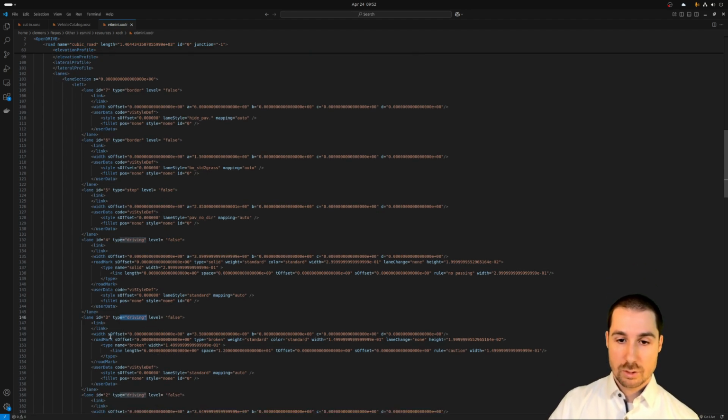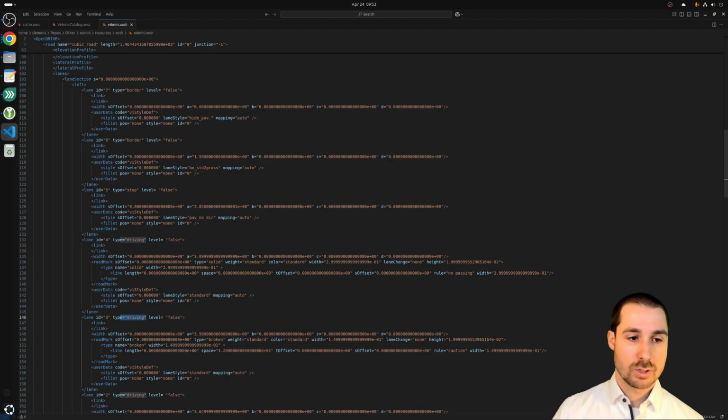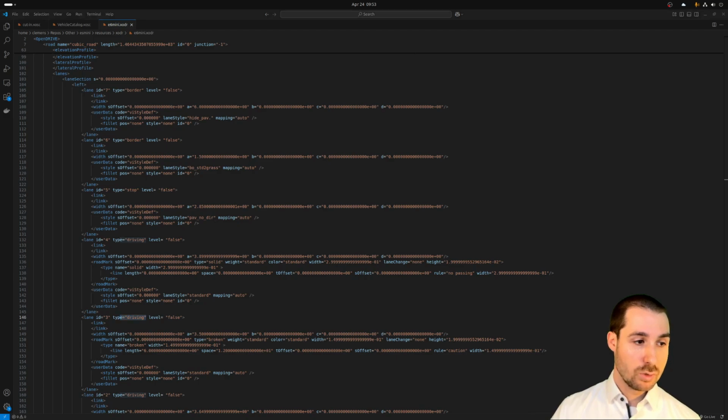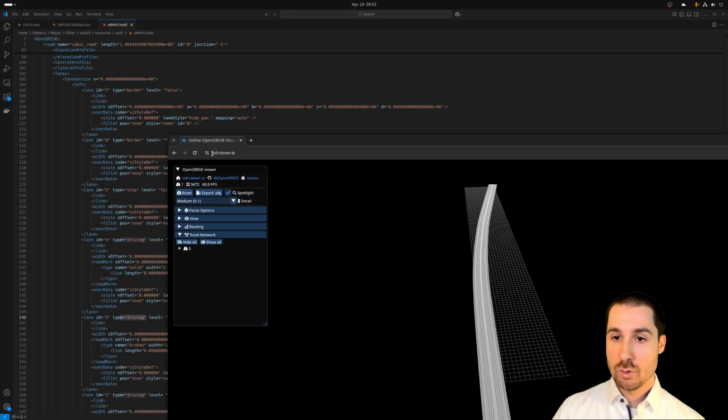And you see other parameters, like the width of the lane is defined, road marks are defined. For example, here we have broken road marks next to that lane. And that's all defined again in an XML format here. It becomes a little bit more intuitive when you visualize the OpenDRIVE. And there's an online tool, an ODR viewer, so odrviewer.io.